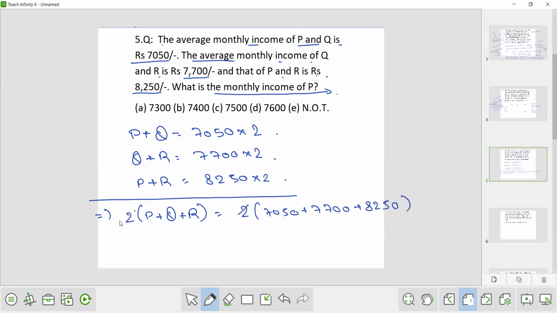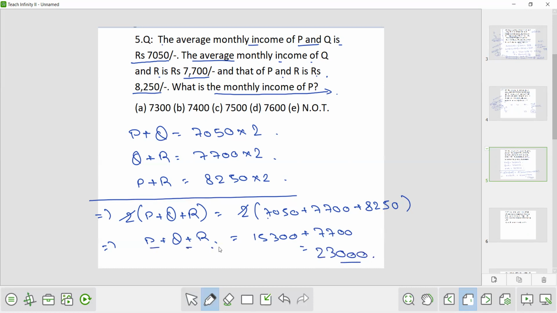Now this 2 and this 2 got cancelled. So P plus Q plus R is how much? Now add it smartly. Here it's 50 and here it's 250. So add it, it will be 300. And then 7000 and 8000. So 15,300. Now 15,300 when you add it with 7,700. So 300 and 700, again it's 1000. And 15,000 plus 7,000 is how much? 22,000. And 1,000 was there. So it will be 23,000.